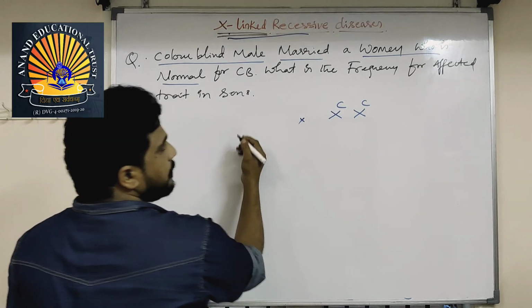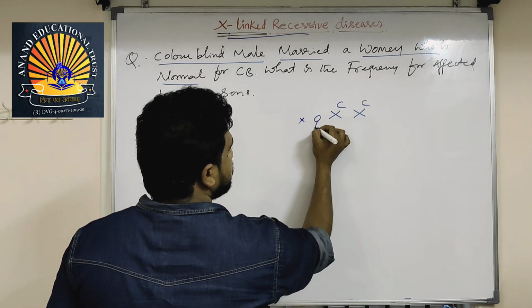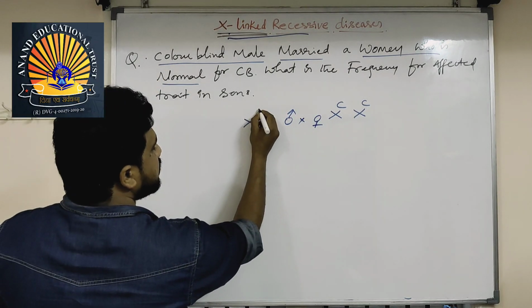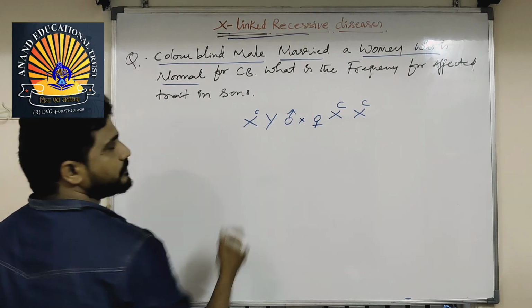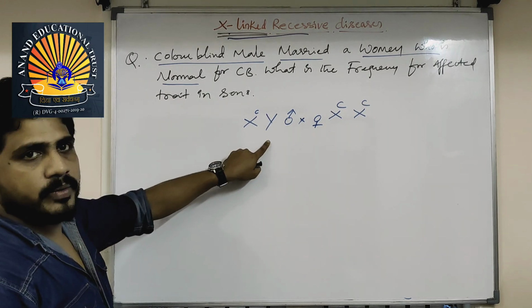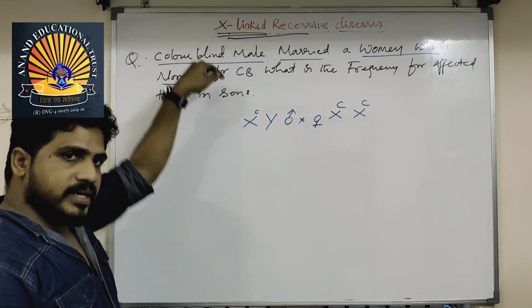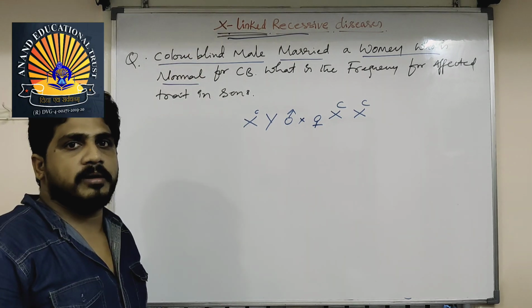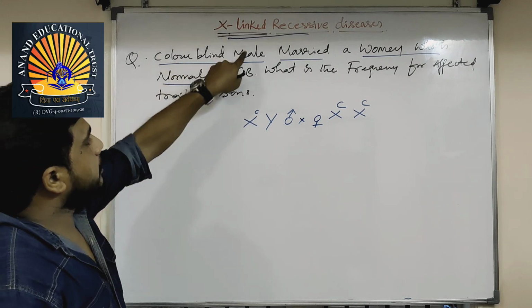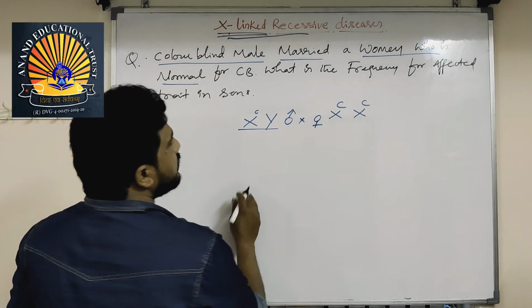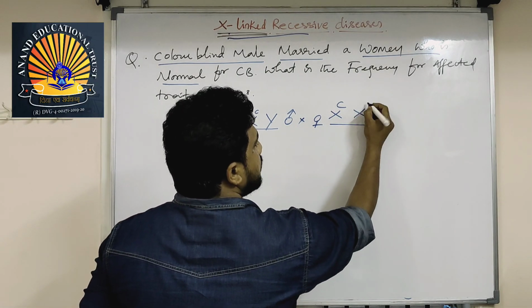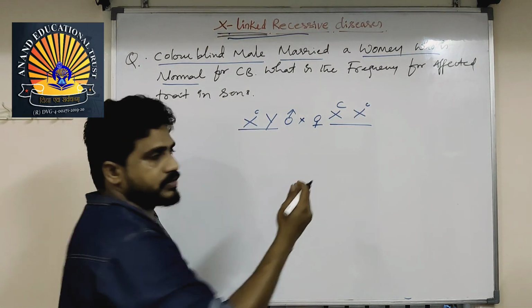For the female partner, that is X capital C and X capital C, crossed with the male. The male is colorblind, meaning X small c and Y. Small c means recessive, the recessive condition only. You should not take capital C here, because capital C means normal. So that's the question: a colorblind male married a woman who is normal. For normal, you shouldn't write capital C and small c, because then she will be a carrier.